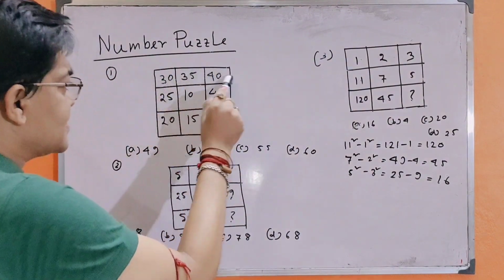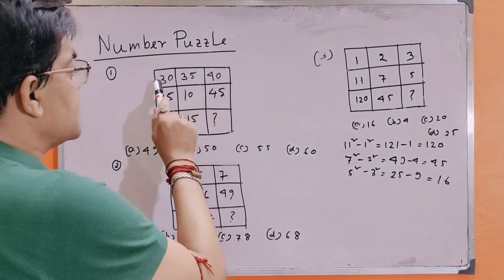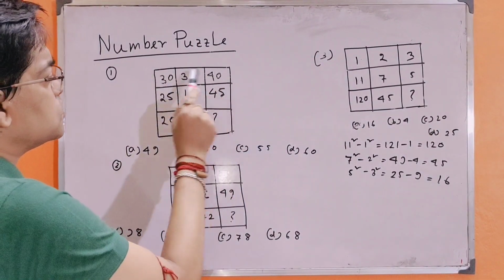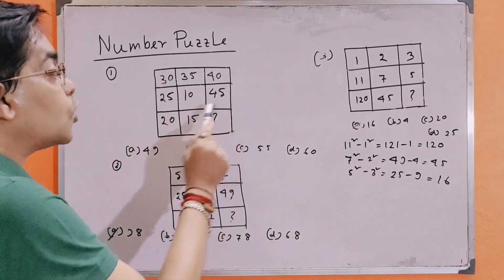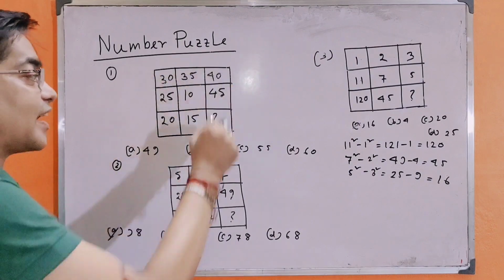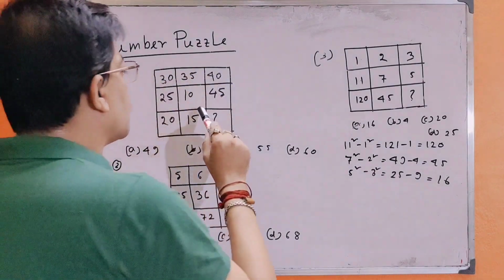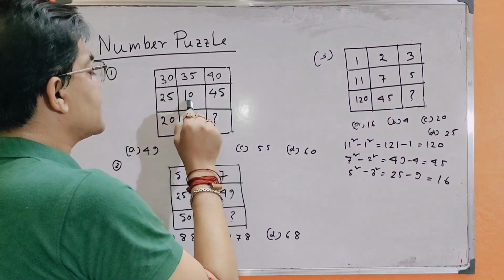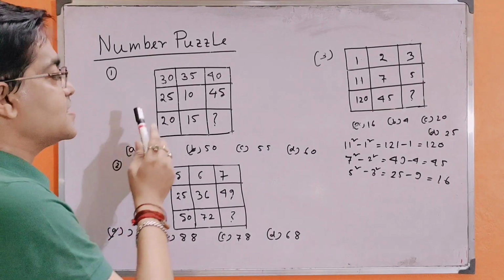Now look at this picture. The horizontal line is called a row, and the vertical line is called a column. Now we have to determine the relation between the numbers of columns and rows.